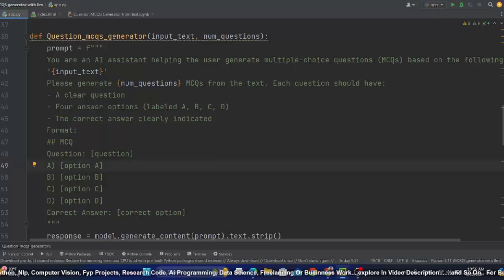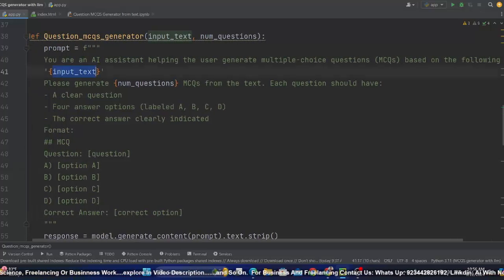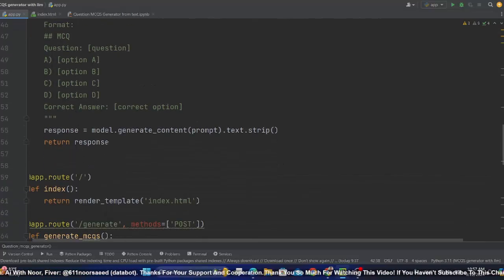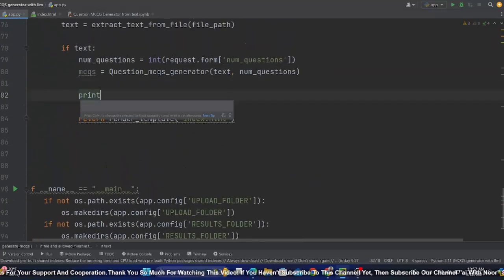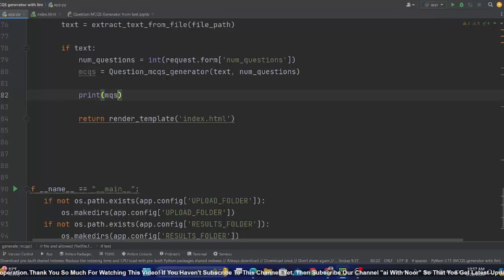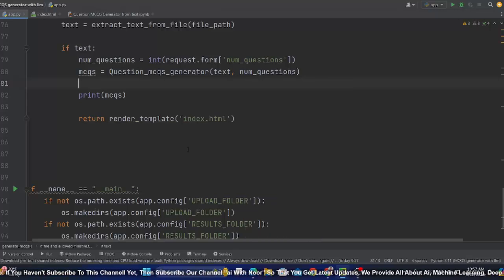So we have this function, and this is the prompt. You are an AI assistant helping the user generate multiple choice questions, blah blah blah, from this input. Please generate the number of questions selected by the user from the text. Each question should be a clear question with 4 answer options labeled A, B, C, D, and the correct answer clearly indicated. Format: MCQs. So this is the prompt, and after that we have this response, and here I will print this MCQs. Now I have to rerun this, and let's see what the model generates.